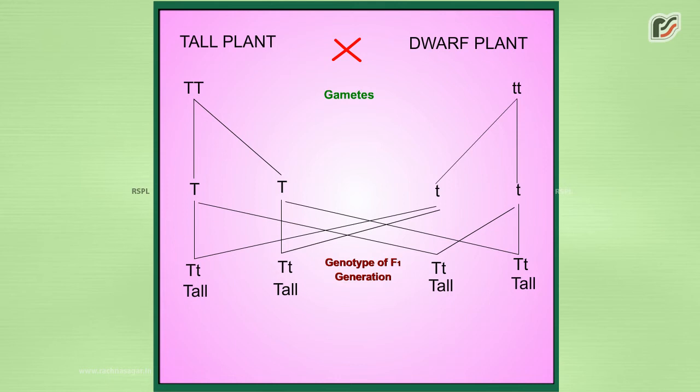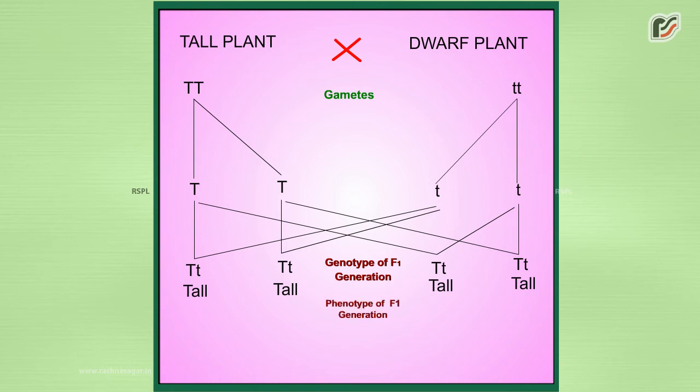The process of fertilization brings two factors again together in the offspring. As a result of this, all the progenies have factors capital T, small t. Out of these two factors, the factor capital T, which is responsible for the tallness, is dominant, while the factor small t, which is responsible for the dwarfness, is recessive. The dominant gene has a tendency to mask the effect of the recessive gene.